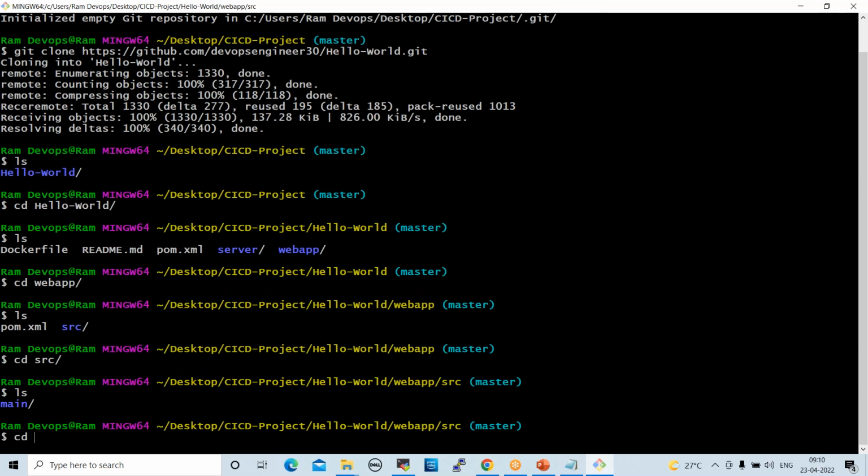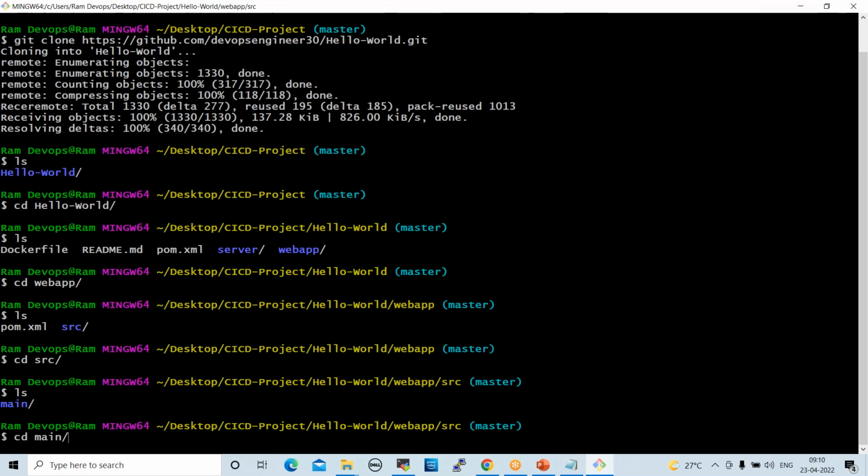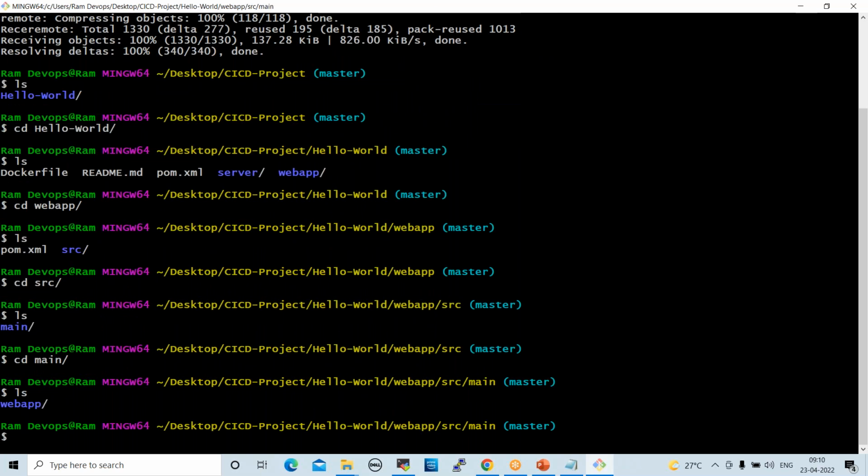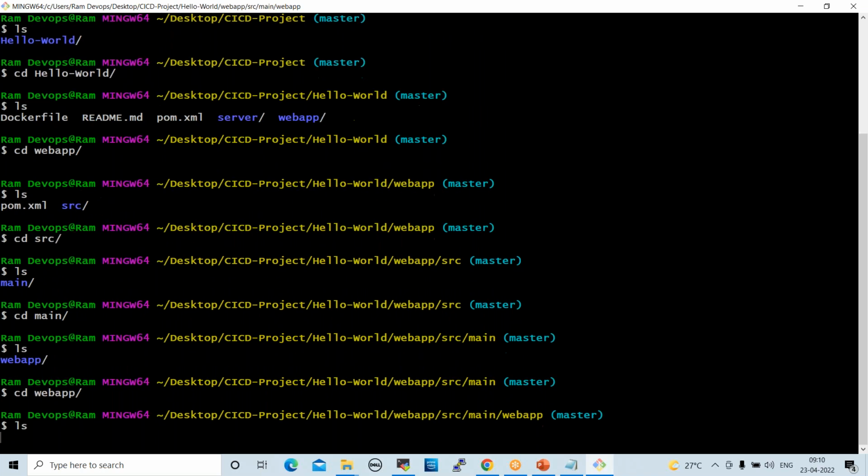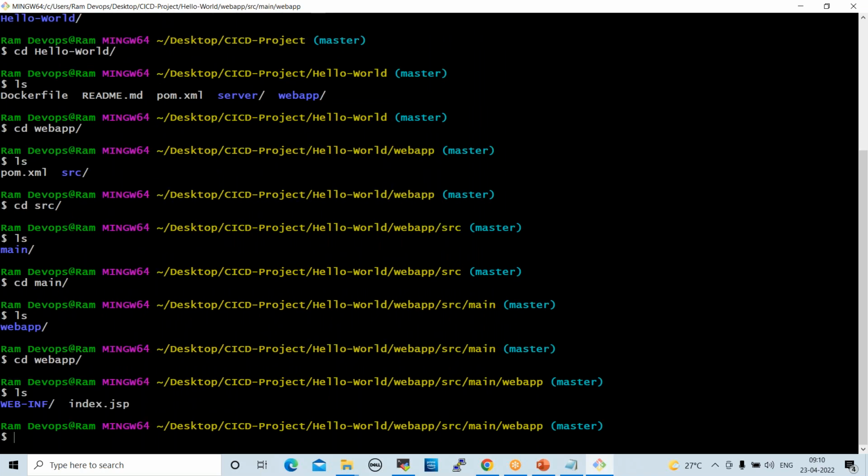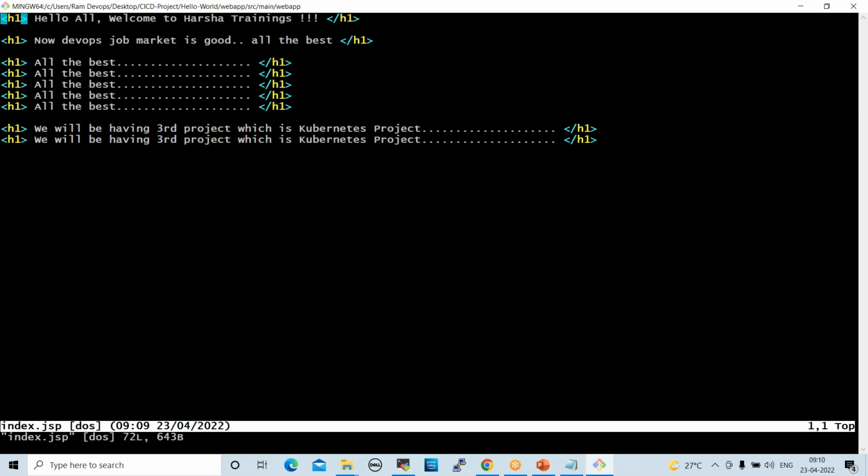ls. Go to main folder. ls. Again go to webapp folder. ls. Now we can open index.jsp. vi index.jsp. Open this file. See here, this is the actual code, right?